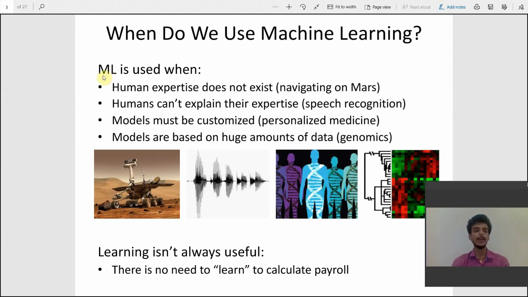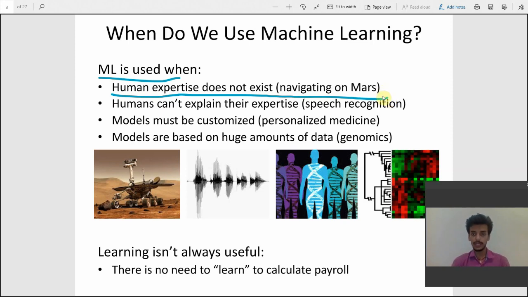So ML is used when human expertise does not exist, like in some areas like Mars or the Moon, where human interference is negligible or nearly negligible. There, machine learning or artificial intelligence models are used to perform scientific research and other functions.